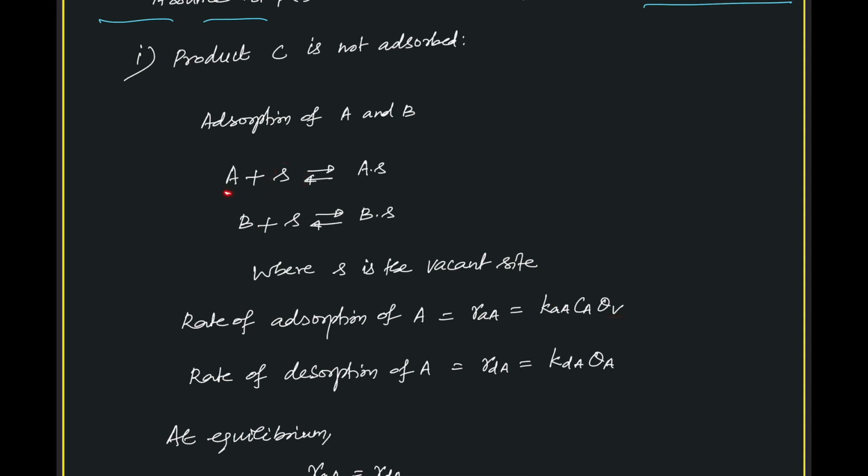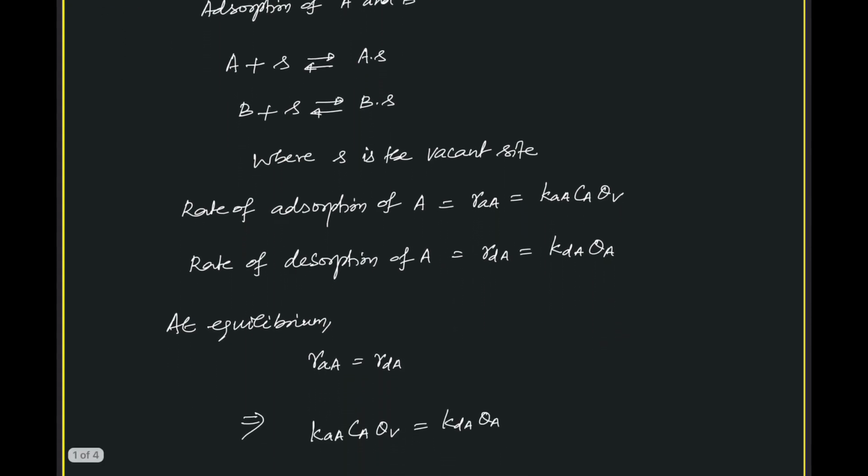So there is a forward step, the adsorption of A to give adsorbed A. The rate of desorption of A depends on the concentration of adsorbed A. The rate constant for the desorption is K_dA. D refers to desorption, capital A refers to component A. So the desorption rate is the desorption rate constant multiplied by theta A, which refers to the adsorbed A.